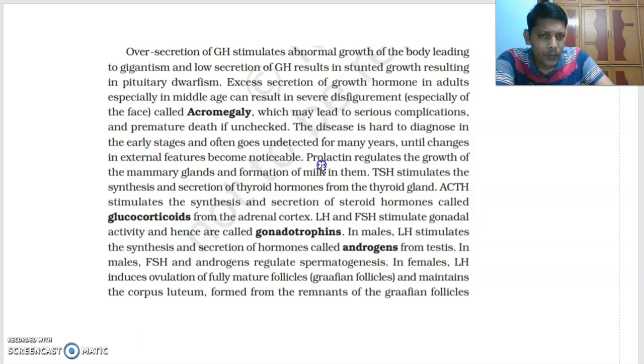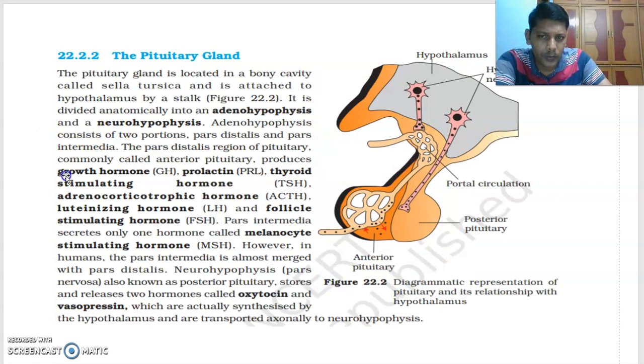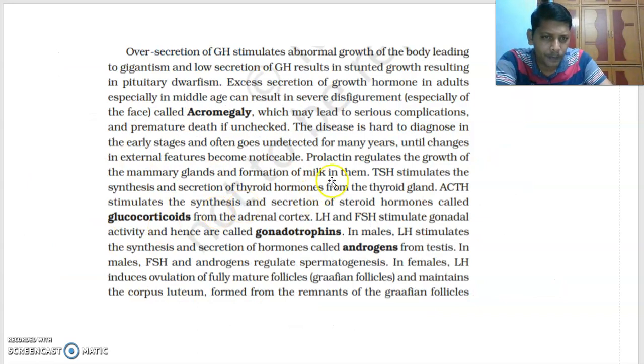And next one, prolactin. We talked about growth hormone here. Prolactin regulates the growth of mammary glands and formation of milk in the mammary glands. Okay, now next hormone, TSH, thyroid stimulating hormone. First growth hormone, then prolactin, now TSH. TSH stimulates the synthesis and secretion of thyroid hormones from the thyroid gland, same as given in the NCERT textbook.